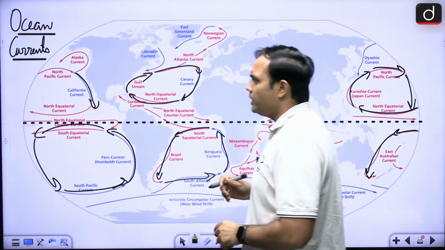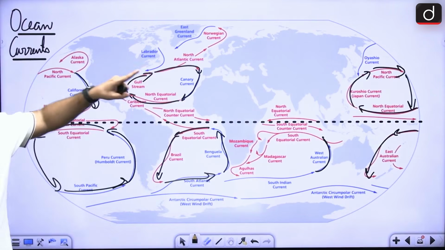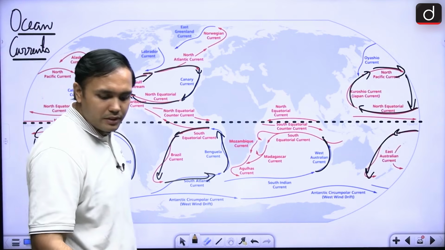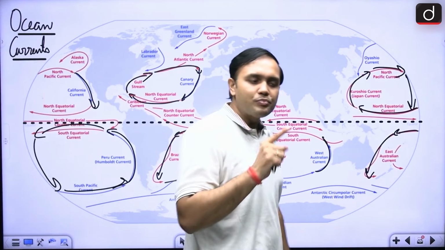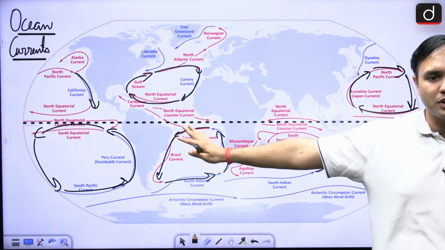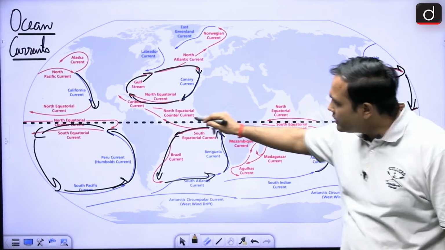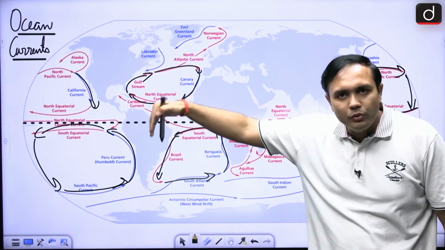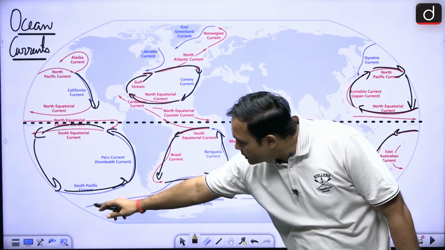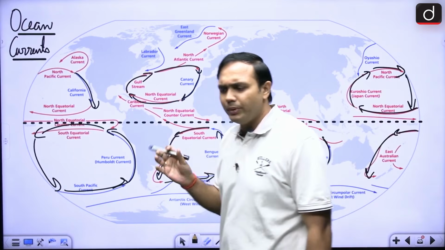If you look at this properly, there are some of these circular gyres that you are seeing, right? If you are able to remember these circular gyres, you will always be able to remember these warm or cold ocean currents, right? Some basic aspects. Whichever current is touching or coming from the equator region, they are generally warm in character. Whichever are coming from the polar regions, they are generally cold in character. Just a basic